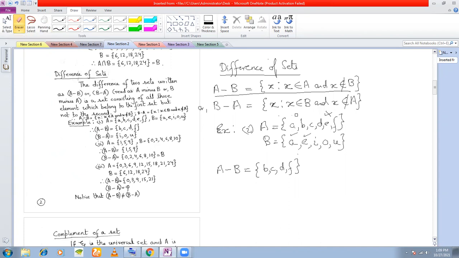Let us try the other way around. If I want to find the difference B minus A, then what will I do? I will write only the elements of B, but I will remove all those elements that are common between A and B. So from B, if you see, what are the elements that are common between A and B? A and D are common. So I will remove these two. I'm only left with... Understood? That is how the difference of sets works here.